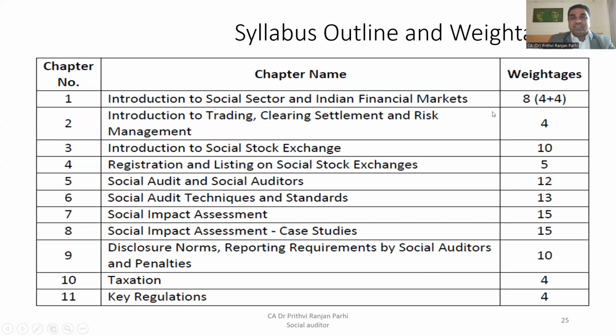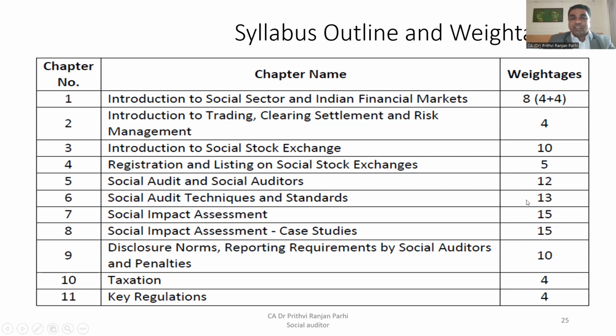So this is the chapter-wise weightage of marks. Introduction to social sector and Indian financial market, there are 8 marks in this area. So you can see the mark distribution. For trading, clearing, settlement, and risk management, 4 marks are there. You see, there are some areas where more marks are allotted, like social impact assessment case studies.